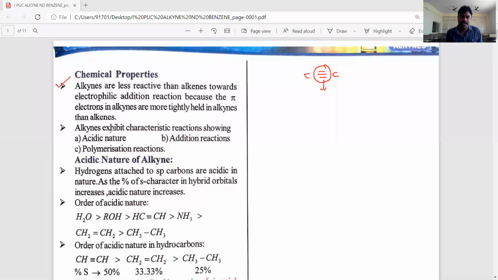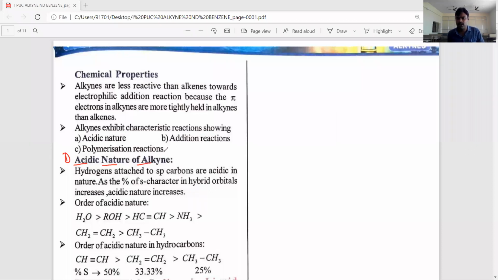Okay, so alkynes commonly exhibit what kind of reactions? Alkynes have acidic nature. The second one is they are involved in addition reactions, as well as polymerization reactions. Okay, students, let's listen carefully. First, we'll discuss the acidic nature of alkynes. The first chemical property is the acidic nature of alkynes.